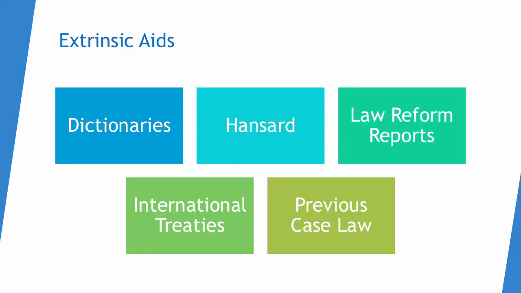The different extrinsic aids to interpretation are dictionaries, Hansard, law reform reports, international treaties, and previous case law. Dictionaries are extrinsic aids where judges use contemporary meanings of words, and this occurred in Vaughan v. Vaughan. Hansard is an extrinsic aid where parliamentary debates clarify intention, and this was permitted in Pepper v. Hart. Law reform reports are extrinsic aids where judges consult expert recommendations, and this was used in Black-Clawson.